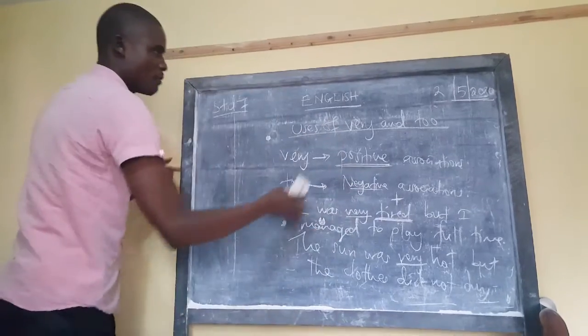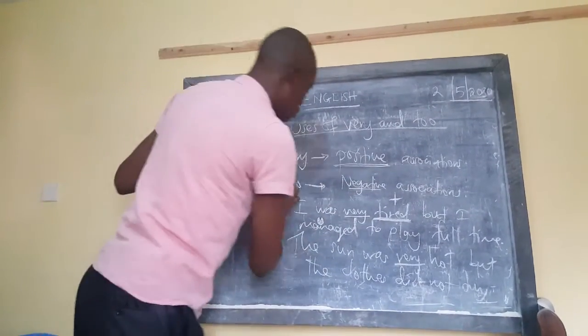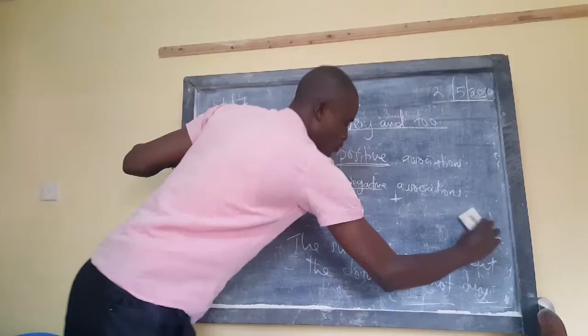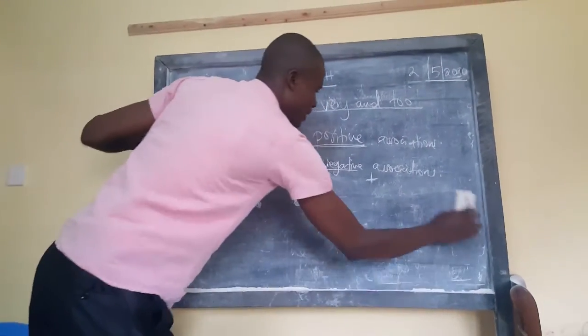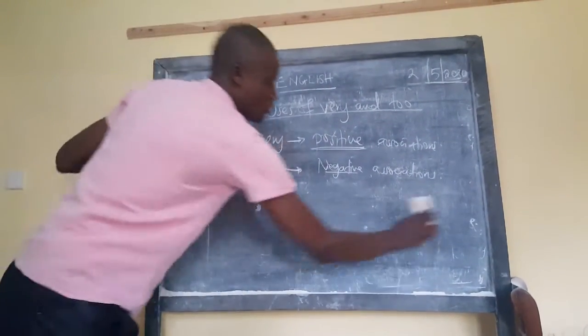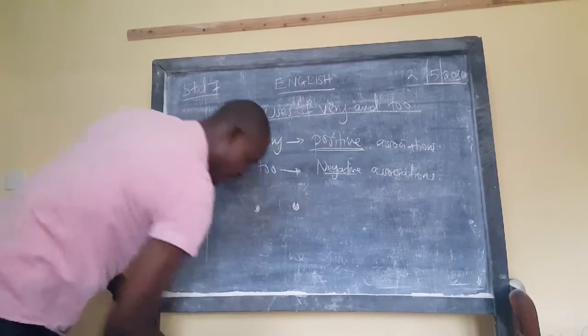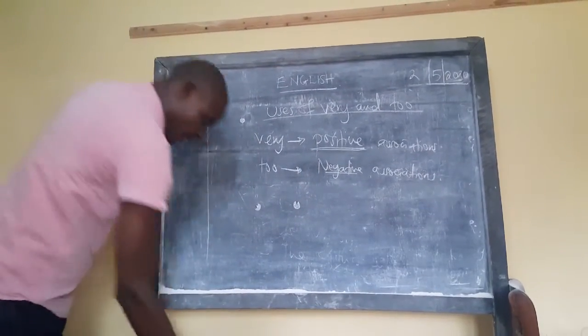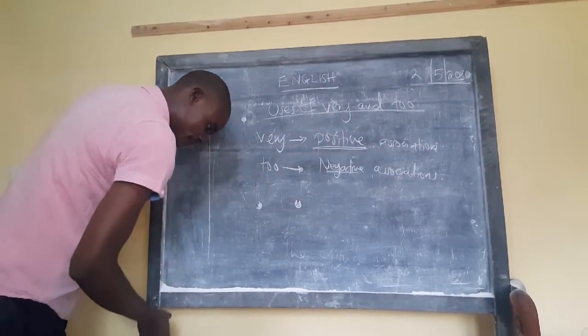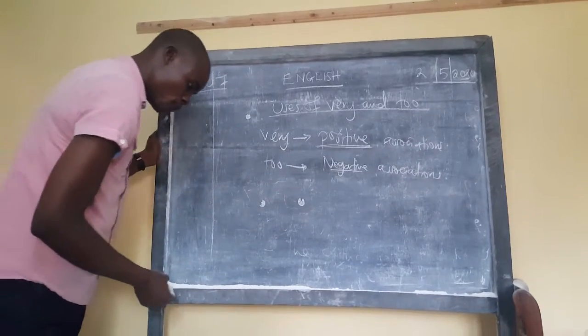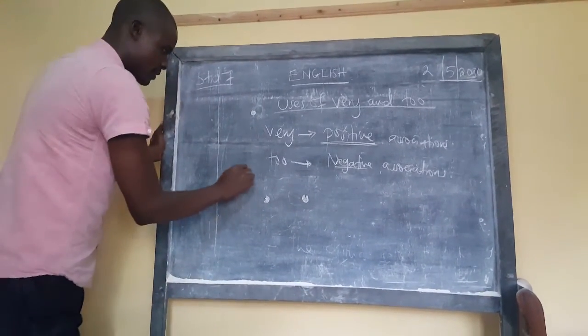So let me see the opposite part, the other part, how you now use too. You have mentioned that too is used to show negative association. So how does it form that? The first example here we have, the team was too inexperienced.